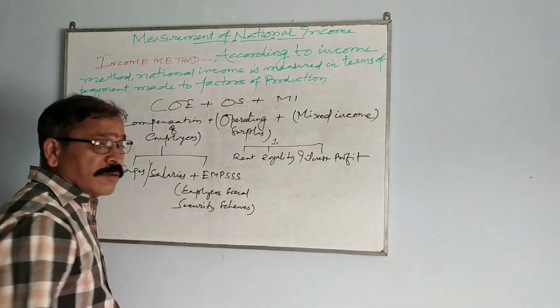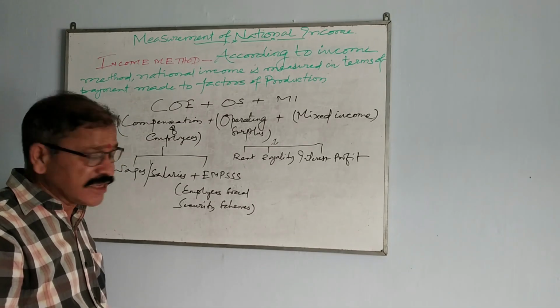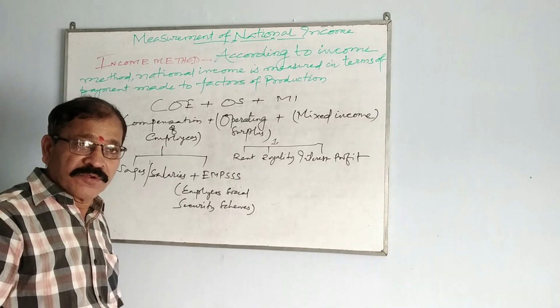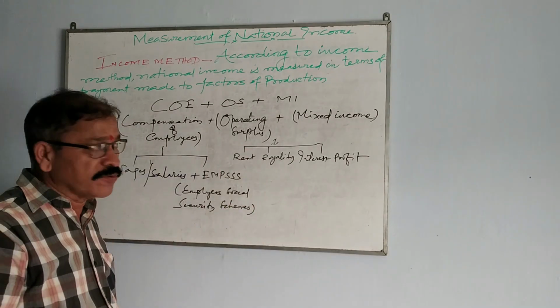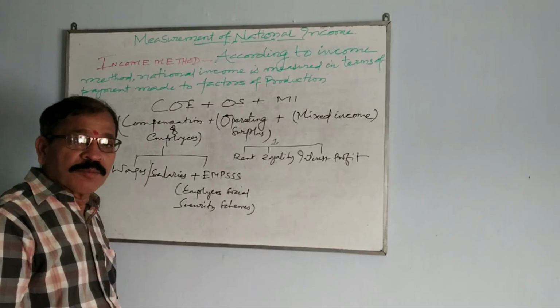If you have land and you give the land on lease, you get rent. If you have certain things of your own, then you get royalty. If you give capital, you get interest, and finally you get profit.